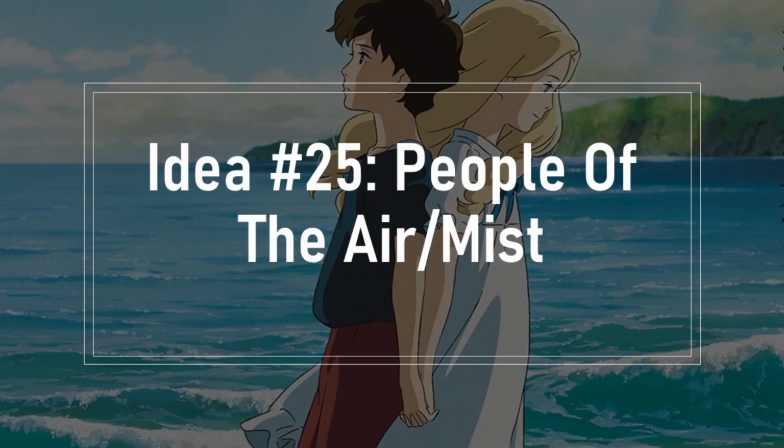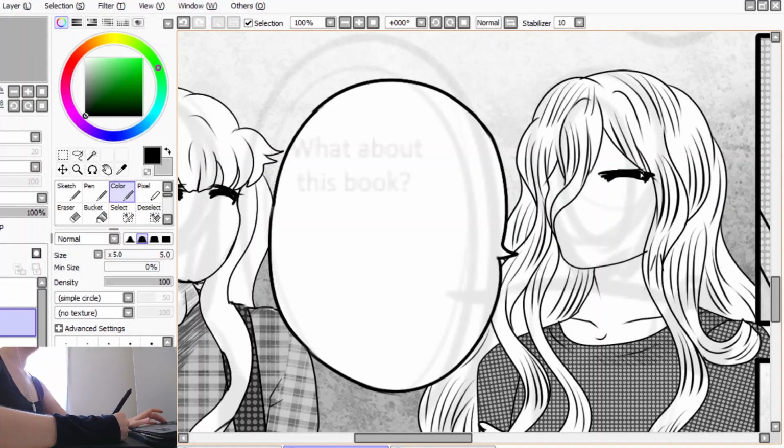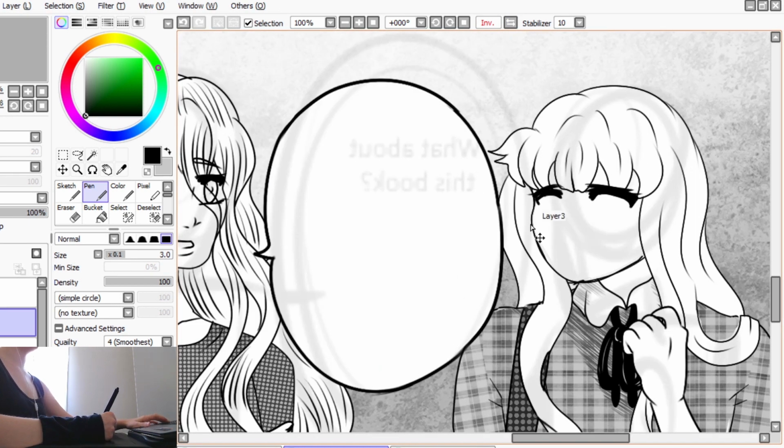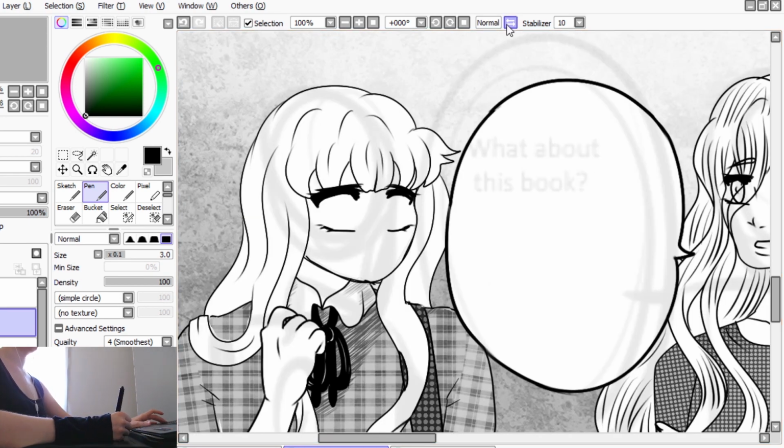The villain was given a good power and treated as a hero. My 25th idea is people of the air. A group of people have the ability to turn into mist and reform. When their village and people are destroyed, one of them manages to escape and hide as mist in the human world. There are other dangerous people with mist powers, and those who wish to twist it to their own gain.